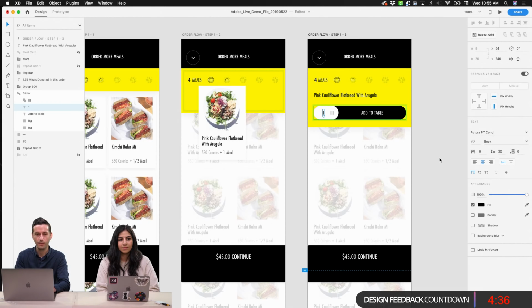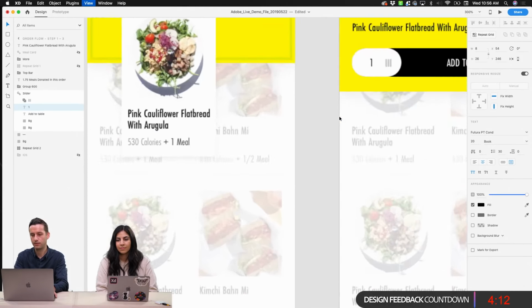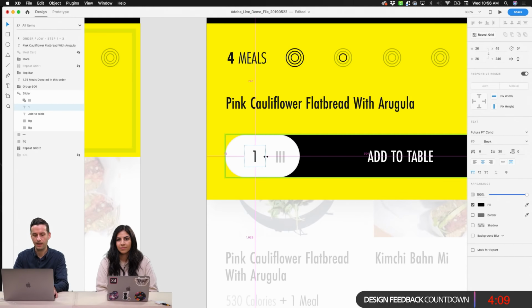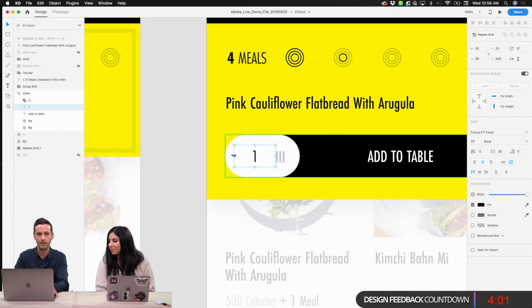One little trick that I was thinking about this morning, that I bet a lot of people do, but I thought I'd share anyway: if I want to center a piece of text within an area where I can't necessarily use the tools that we have up here, the way that I often do that is by creating a text area, so I can actually expand the area that my text is in. I make sure that my text is set to centered within that area, and then, just to zoom in here, I hold down Option to expand on both sides. What I can do is drag this area over so that it aligns with my 3 items here, and then drag this over so that it aligns with the edge of my button.